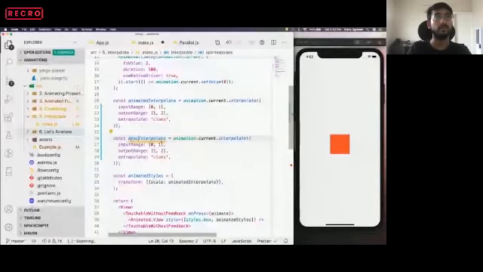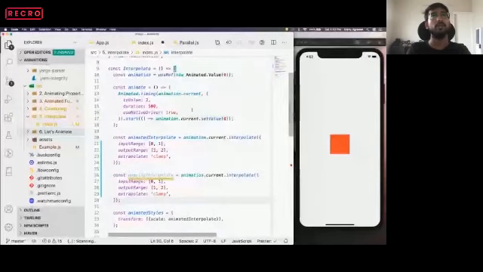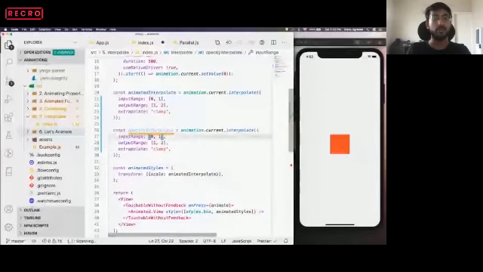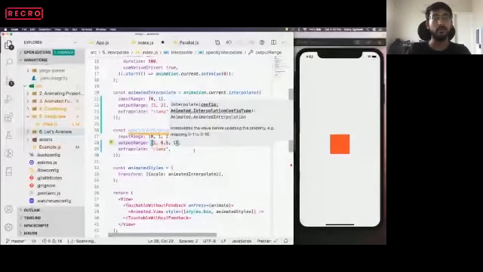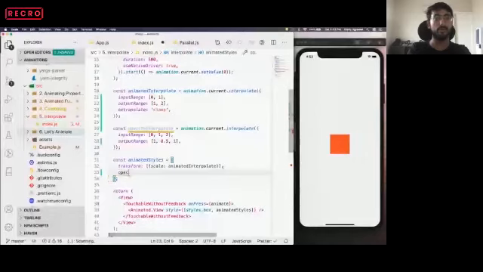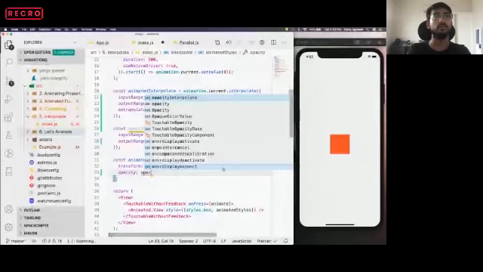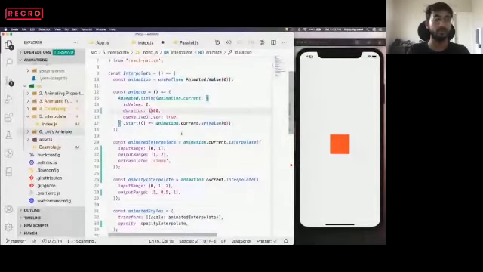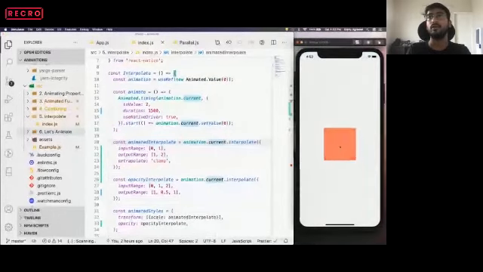Let's say we write opacity interpolate. So we are doing an interpolation on the same animation value. Again, input range is 0, 1 and 2, and output range is 0 is opacity 1, and we want to reduce it to 0.5 and then increase it to 1 back. Now we want to add this to opacity property. Now opacity will use our opacity interpolate. Now when we click on this, let me increase the timing so that it's more visible. Opacity reduces and then it becomes normal.